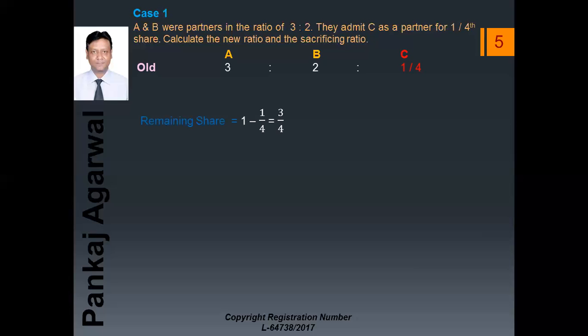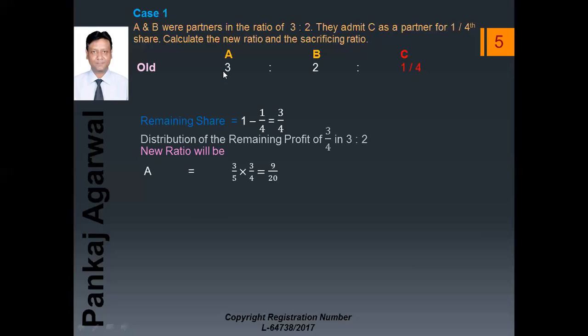So let the profit be rupee 1. If we give 1/4 from 1 rupee to C, remaining profit comes to 3/4. 1 minus 1/4 equals 3/4. So distribute this 3/4 profit among A and B in 3:2. So the new ratio will be 3/5, that is the old ratio of A.